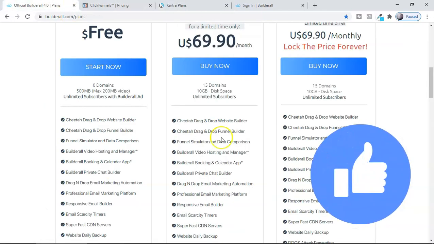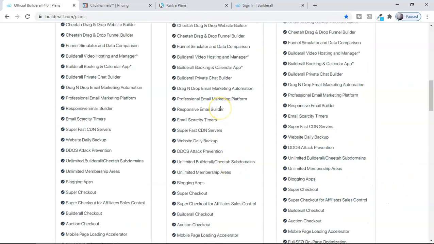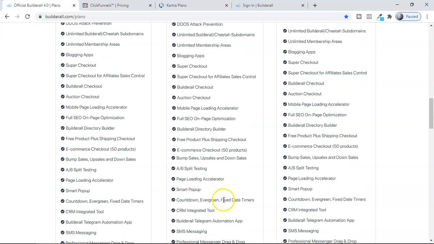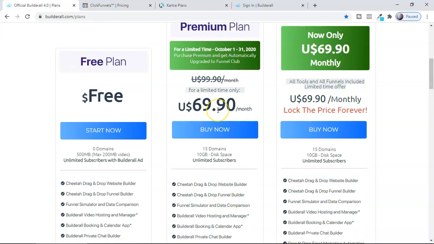So here what they did is they really make it free, okay, so many different things, including all these software. This is an amazing upgrade right away, right now, okay.